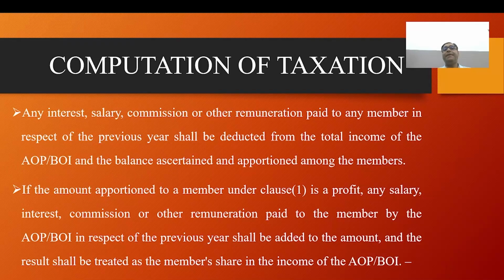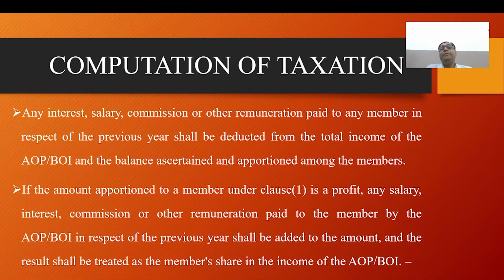The share of the member in the income or loss of the AOP or BOI, as calculated in the manner described above in clauses 1 to 3, shall for the purpose of assessment be apportioned under the various heads of income, in the manner in which the income or loss of the AOP and BOI has been determined under each head of income. Exemption of the share, for the calculation of tax liabilities for AOP and BOI.